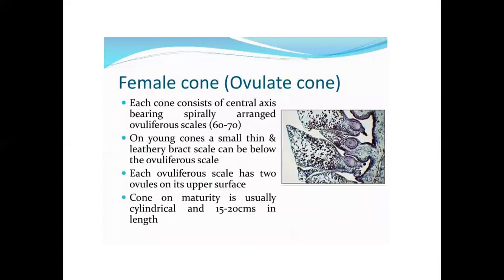Each cone consists of a central axis with spirally arranged ovuliferous scales, which are 60 to 70. On younger cones, small, thin, and leathery bract scales can be seen below the ovuliferous scales. Each ovuliferous scale has two ovules on its upper surface. Cone on maturity is usually cylindrical and 15 to 20 centimeters in length.